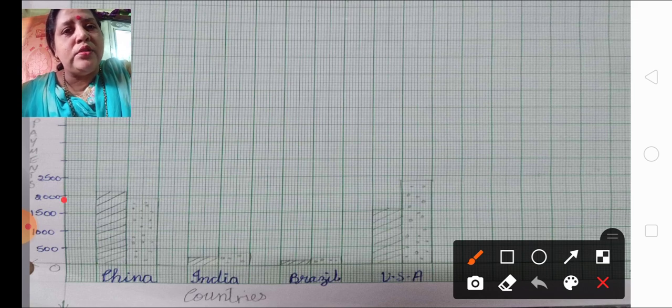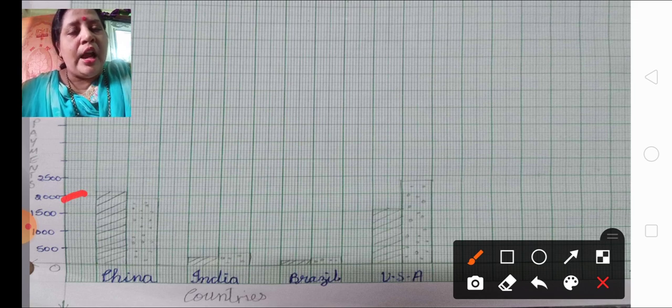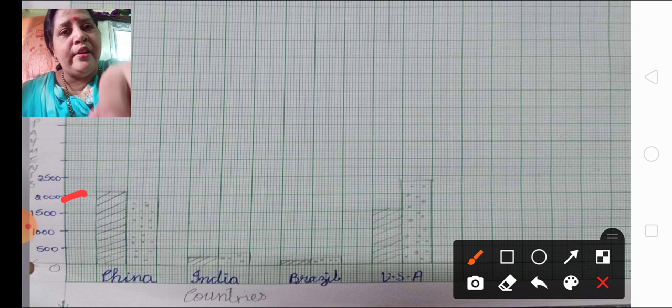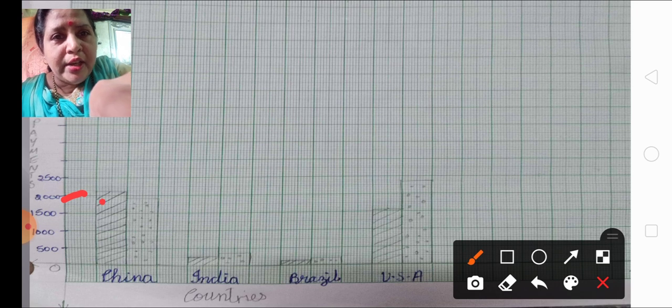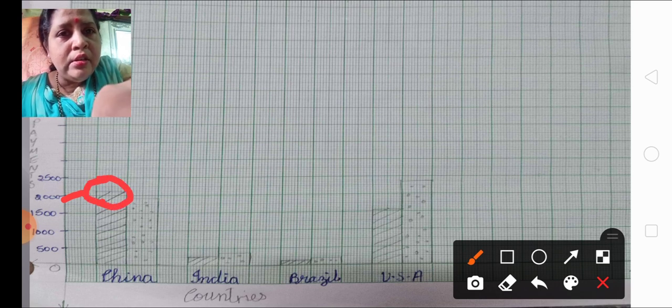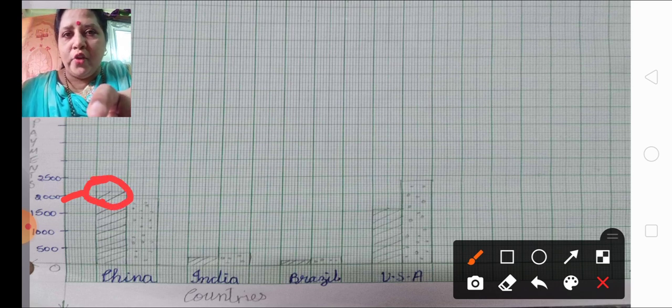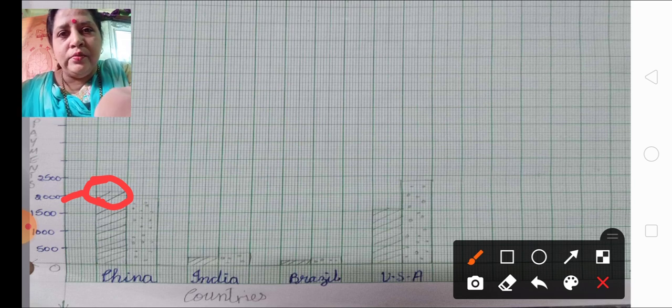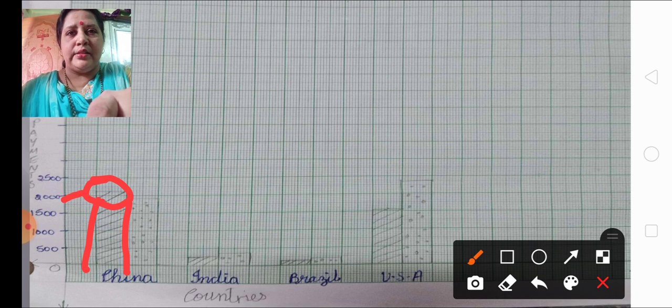After 2000 count 2 small boxes, that becomes 100, and a little bit up, that becomes your 2143. I have marked it, you can see over here, this is your 2143. And then I have to draw the box like this.